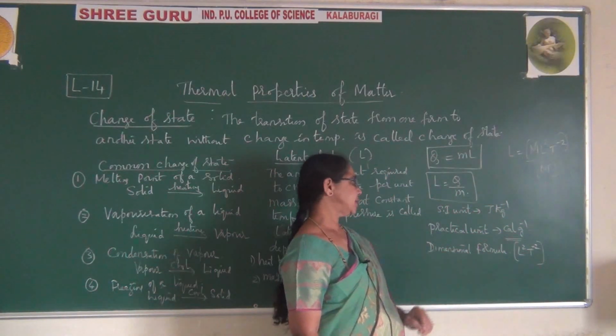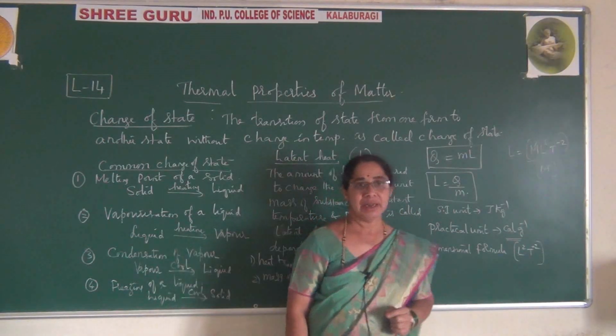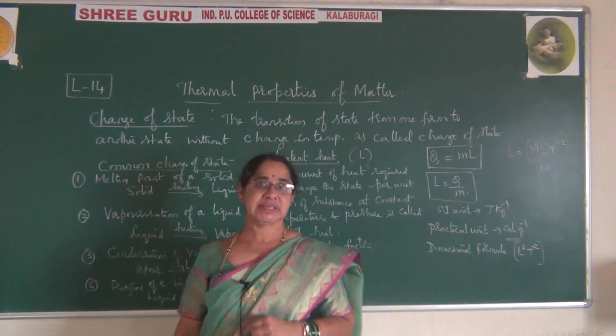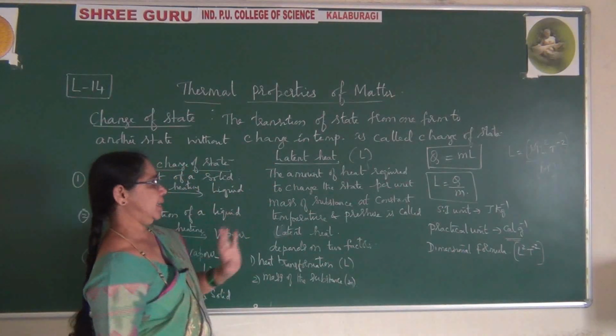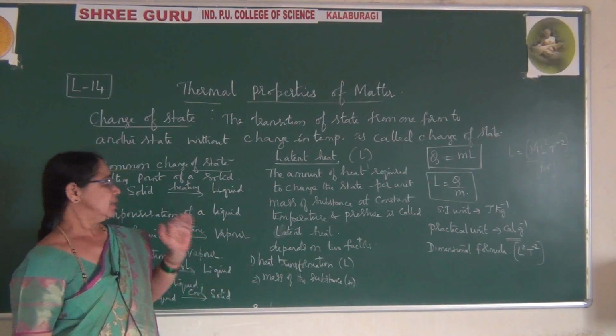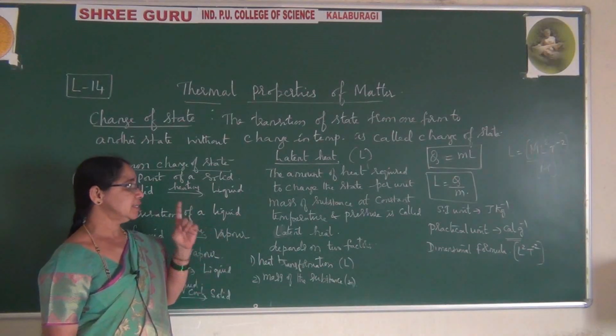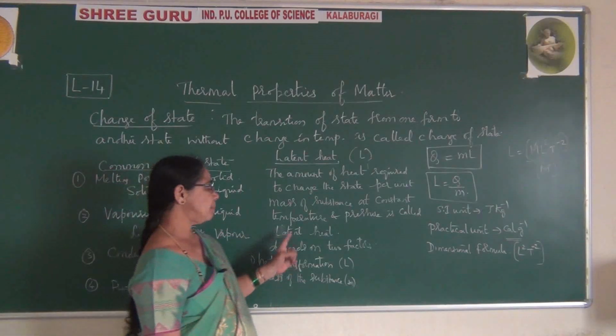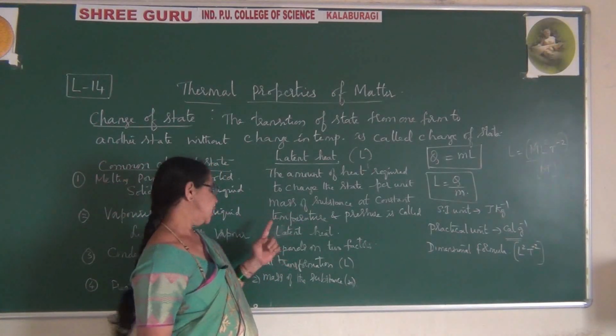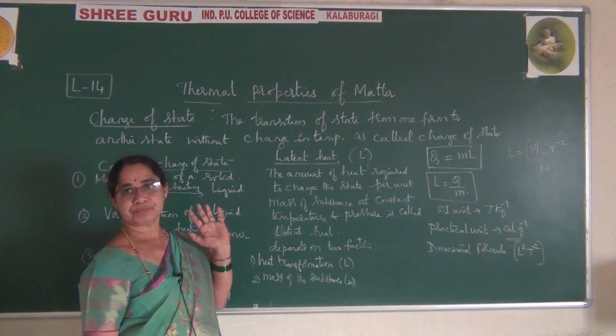Hope you understood what I said. So this you just remember. You expect it for objective type questions, and in this you get the definition. What is latent heat? Latent heat means the amount of heat required to change the state per unit mass of the substance at constant temperature and pressure is called latent heat.